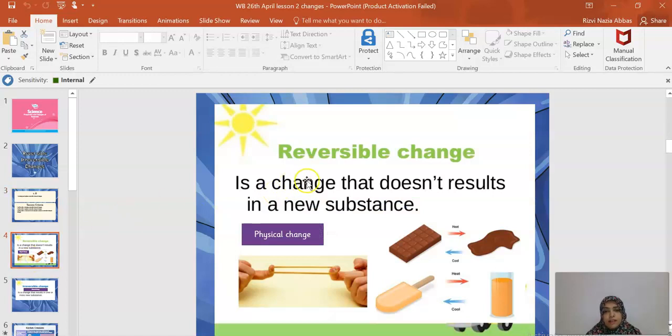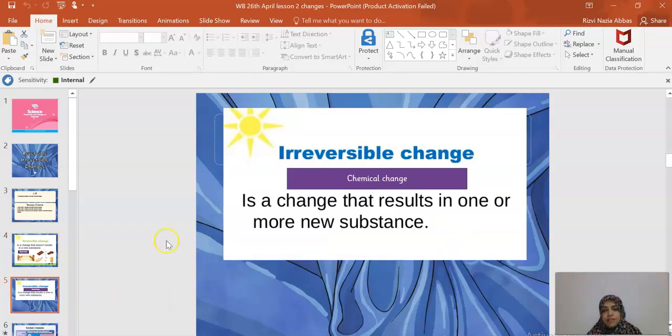In the last class, as we all know, we discussed that a reversible change does not result in a new substance, so it is also known as a physical change. Why is it a physical change? Because no new substance is formed. You can reverse it back, like melting and freezing, which just changes the state of matter. Whereas an irreversible change is known as a chemical change. In an irreversible change, something new is formed. It results in the formation of a new substance. So that is a chemical change.